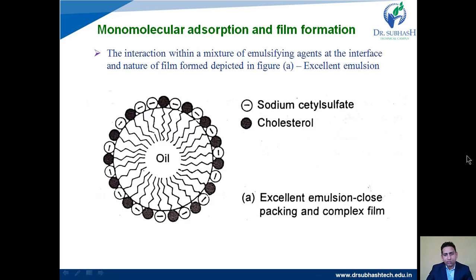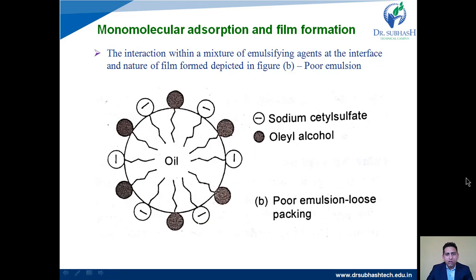So when such an emulsion is prepared, we can say it is an excellent emulsion. See another example, sodium cetyl sulfate and oleyl alcohol. In this case there is loose packing, so the oil molecule from the other side will penetrate into this oil molecule, they will fuse together and be converted into larger globules, and likewise the emulsion can break and the phases will separate out.